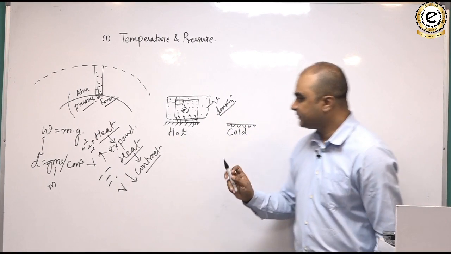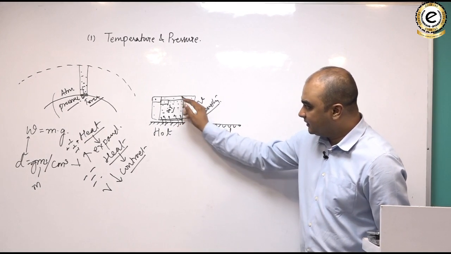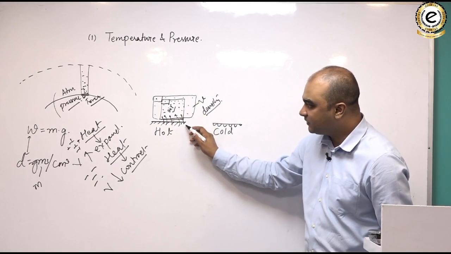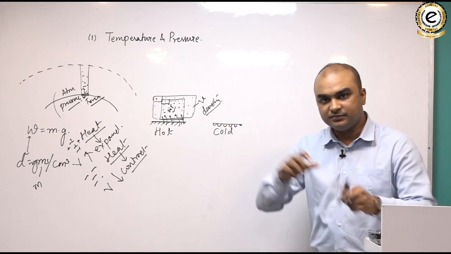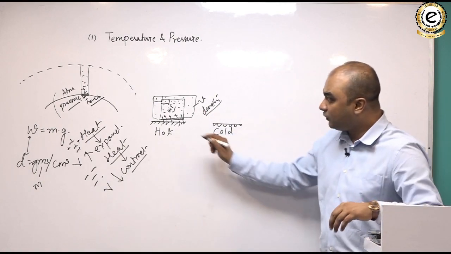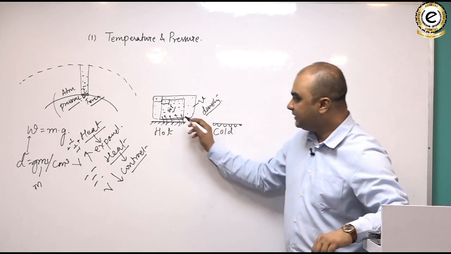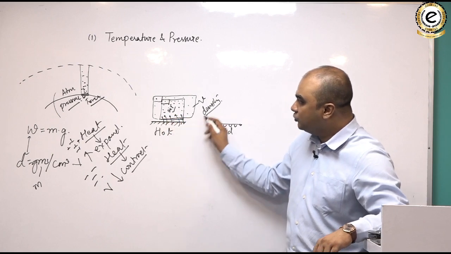What I am trying to say is that when the air parcel came in contact with the hot surface, it absorbed heat from the surface, and as a result of the absorption of heat, its volume increased.